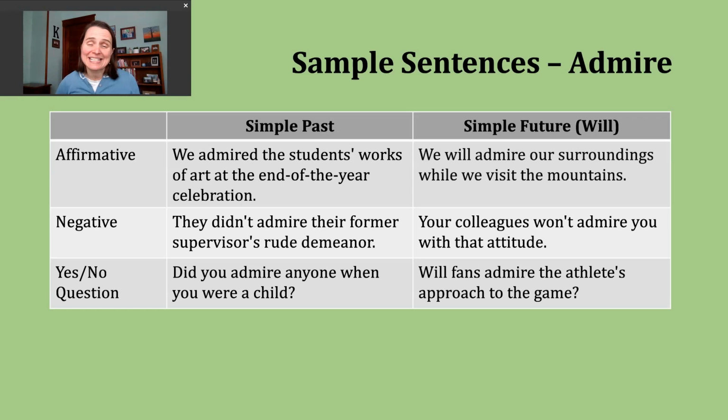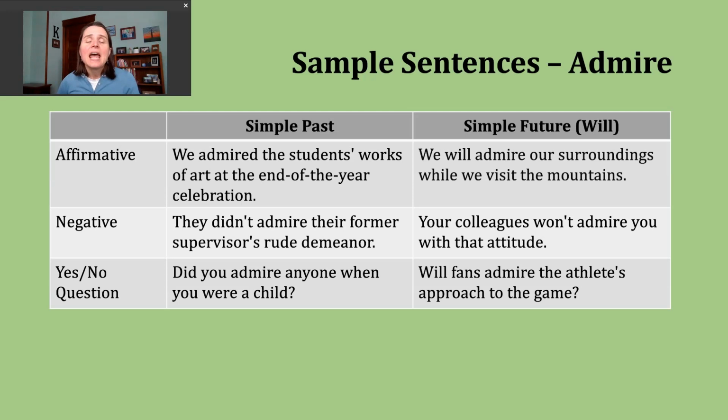Now, not every sentence in the simple past tense is going to have a time signal. The idea that this is a completed action can be implied as part of a conversation, right? If we're having a conversation about yesterday, we don't have to keep saying yesterday, yesterday, yesterday in all of our sentences. It's understood. The same thing can happen in longer texts as you're reading a story, right? If the writer has explained that this occurred at a certain point in the past, they're not going to continue repeating that.